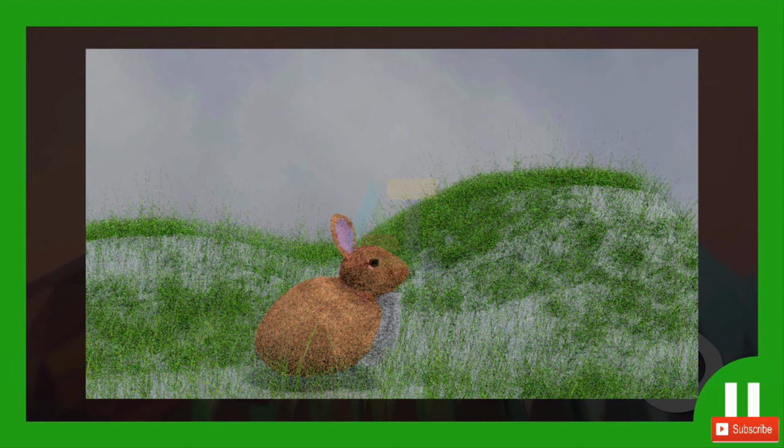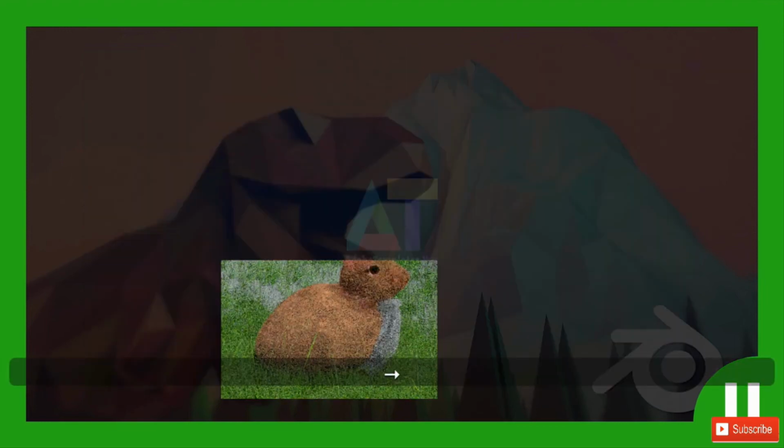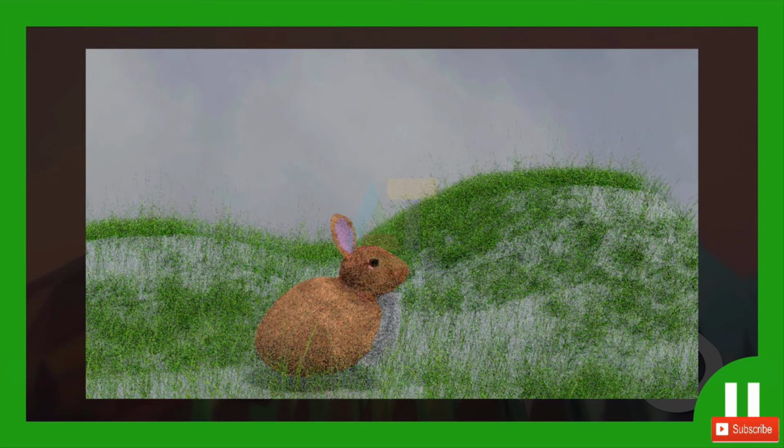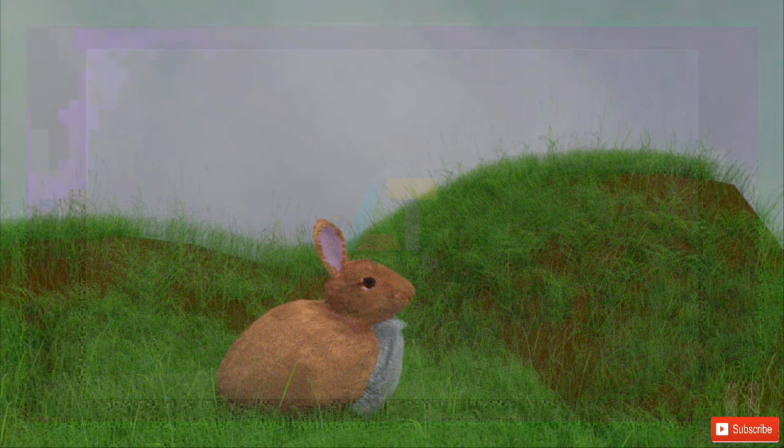And when I looked at my rabbit, I went, oh, hang on a minute, I can see the bit that's supposed to be covered up. You know, we didn't model the legs to keep it nice and simple, but that looks like a levitating magical bunny at the moment, which it certainly isn't. So I then set a render border up so I can focus on that small area and make sure it comes out correctly through the render. And then, and only then, when I was happy with everything and set everything up, I hit the render button at a higher sample rate. I think I picked 75 for my samples here, and as you can see, it looks pretty good.